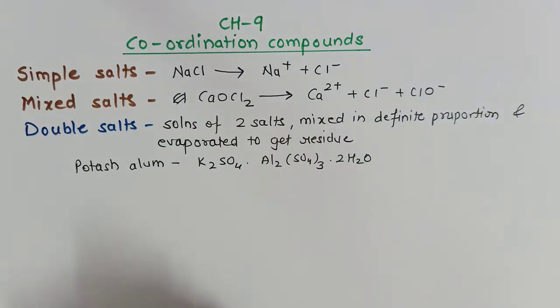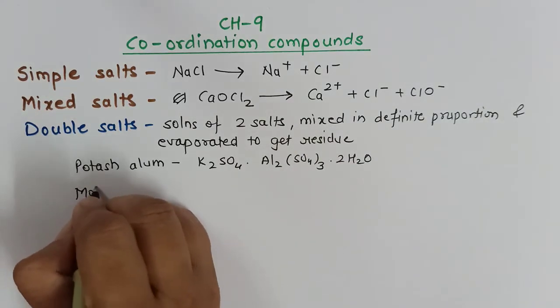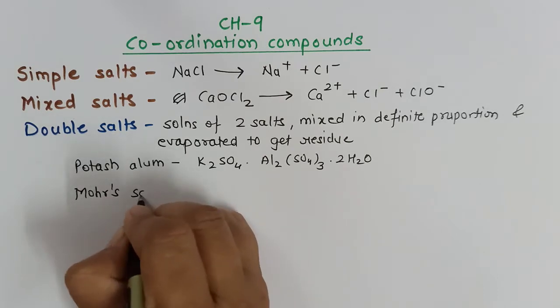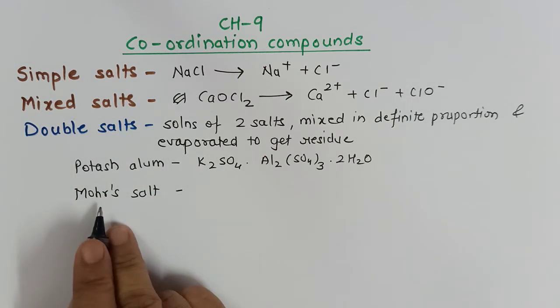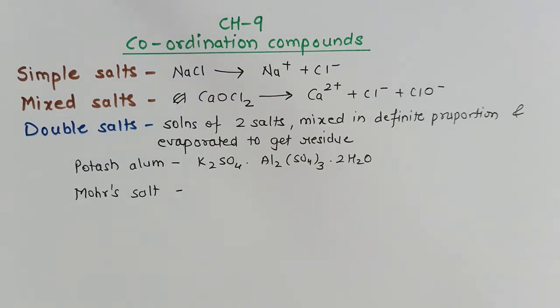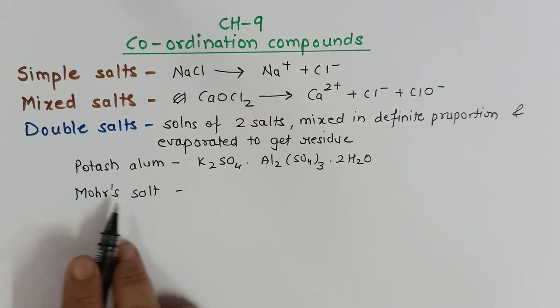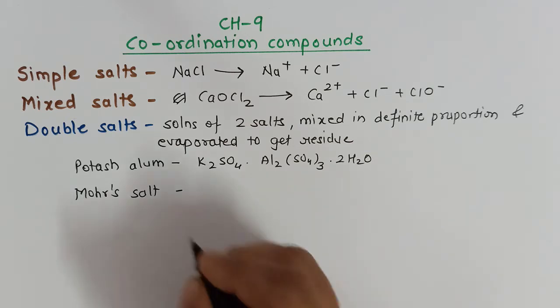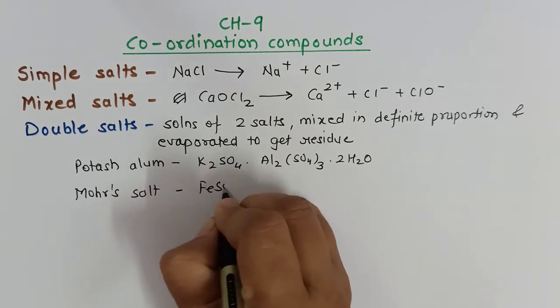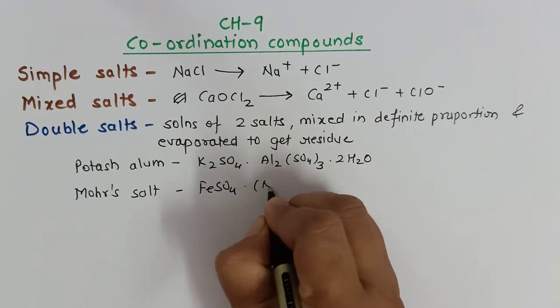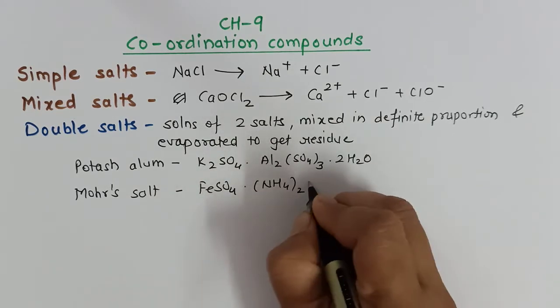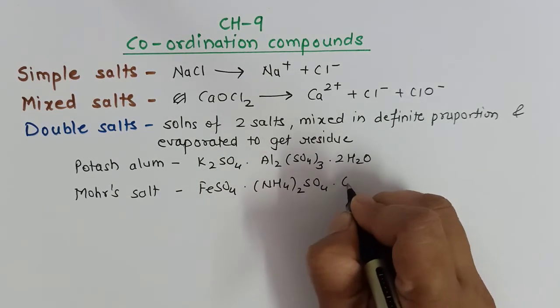Another example of a double salt is Mohr's salt. This Mohr's salt you will be using in titration also. During the qualitative analysis part of the practicals, we carry out titration of Mohr's salt. Its formula is FeSO4.(NH4)2SO4.6H2O.